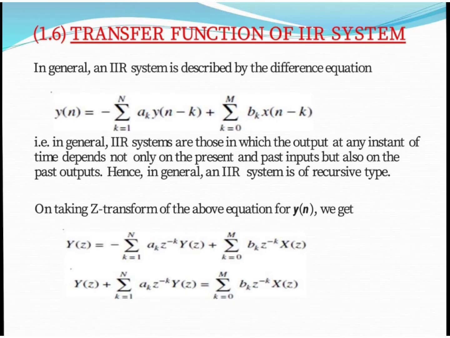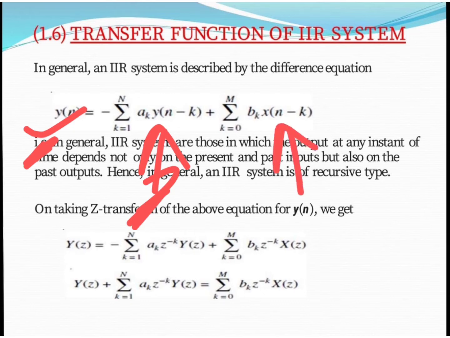As we already discussed, an IIR system is a recursive system, and a recursive system is one whose output depends not only upon the present and past input values, but also on the past output values. So here, as you can see, this is one of the difference equations of an IIR system. Here y of n represents the present output value, and this is the set of difference equations in which this term represents the past output value. This is the present output value, and this represents the past output value.